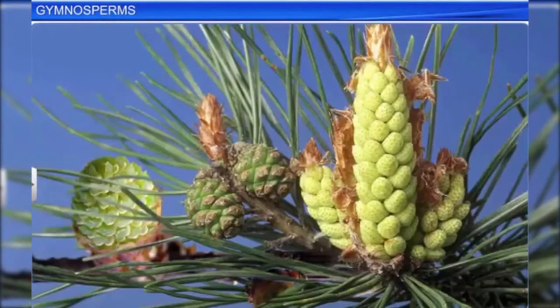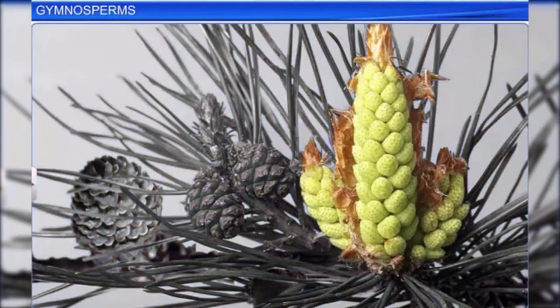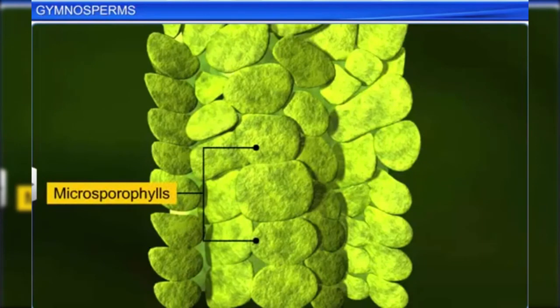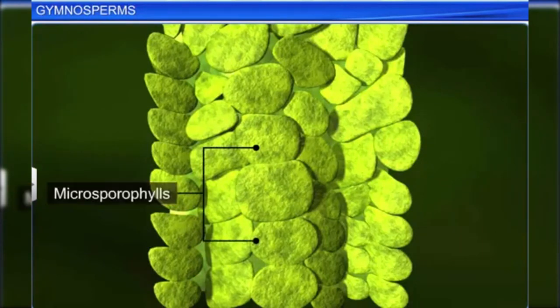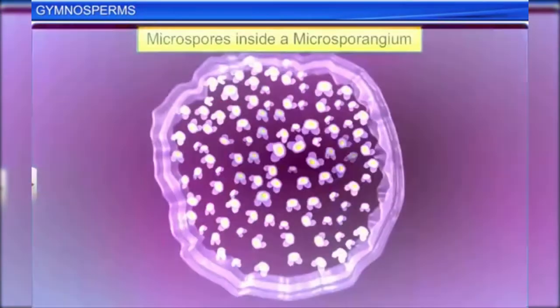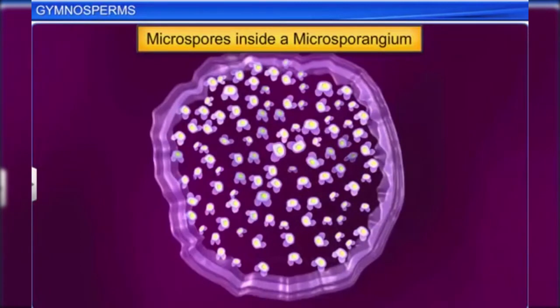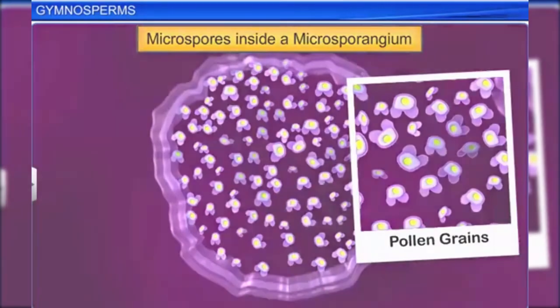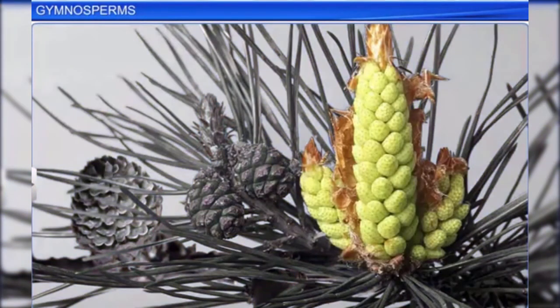The male strobilus has spirally arranged leaf-like structures called microsporophylls, which bear microsporangia, structures that produce haploid microspores. A few microspores develop into male gametophytes called pollen grains, and the rest degenerate. Another name for male strobili is microsporangiate strobili.